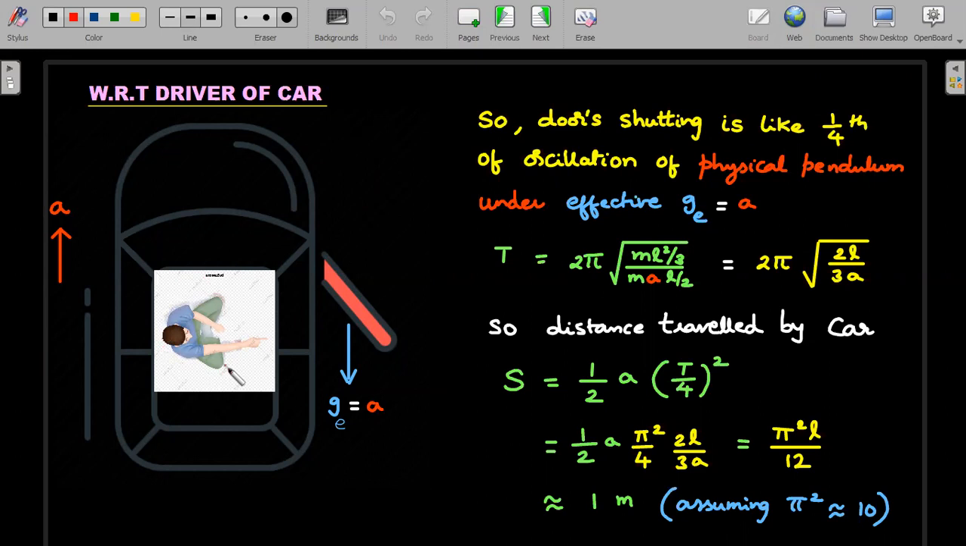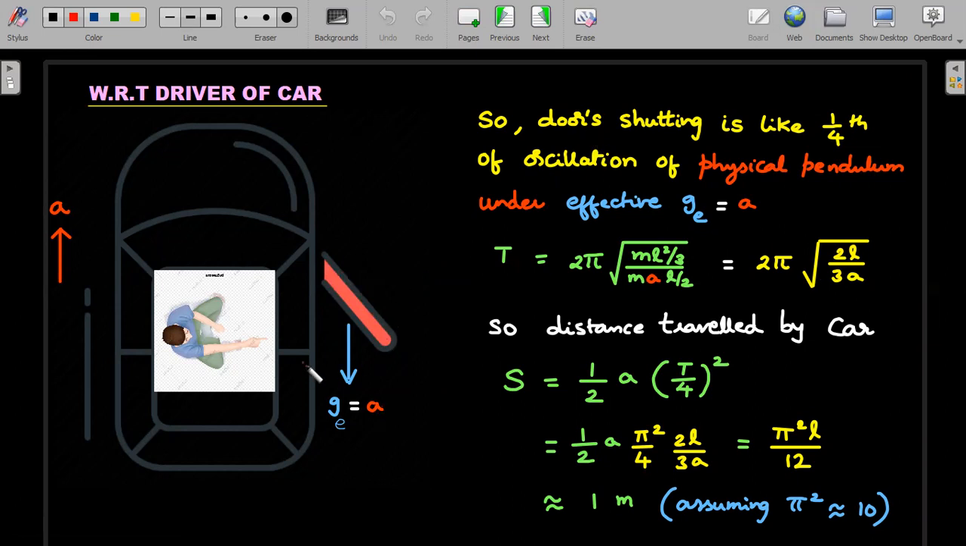If you are the driver of the car, with respect to this accelerating frame A, you can visualize that there is effective gravity in the reverse direction. It's just like a pseudo force of ma that is acting like gravity for this particular guy. So this now becomes a physical pendulum with an effective gravity of A. So the time period of this physical pendulum would be 2 pi into the moment of inertia, calculated as ml square by 3, divided by m into g. g is substituted as the acceleration A, and the distance of the center of mass from the point of suspension is L by 2. So you end up having 2 pi into root of 2L by 3A as the time period.